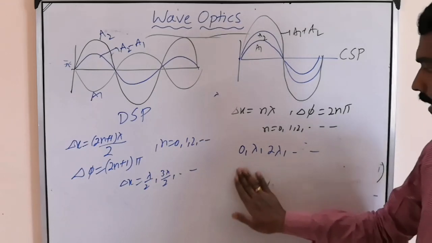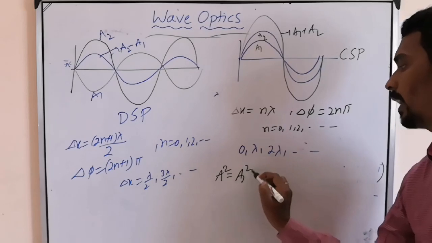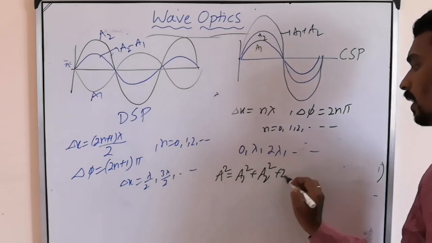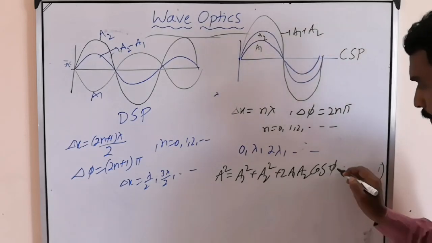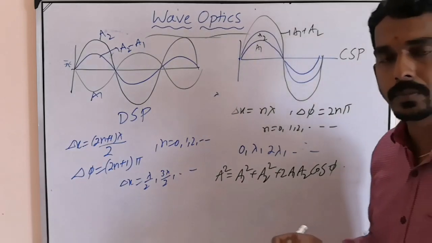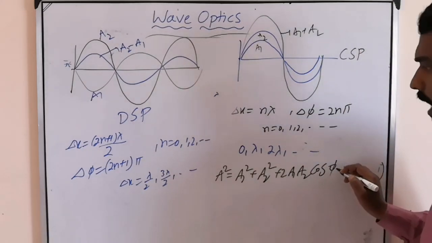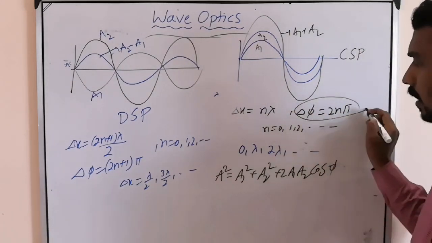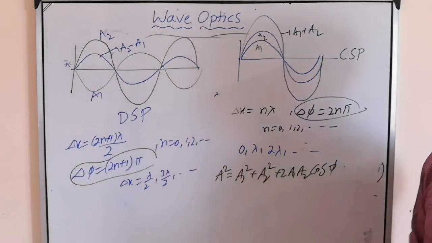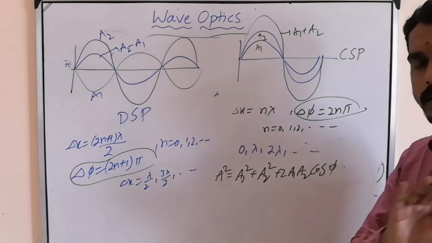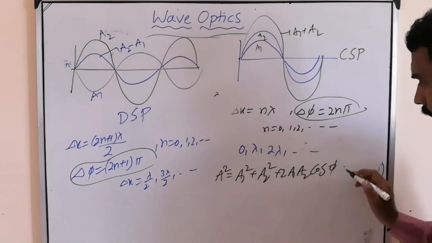Then the generalized formula is A square equal to A1 square plus A2 square plus 2 A1 A2 cos phi, where phi is the phase difference between the two waves. If phi does not belong to these values, any random value, then it is not constructive, not destructive, then it is just superposition.